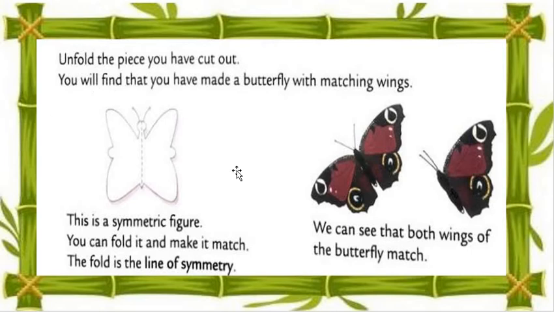See this unfolded piece we have to cut out, and we will find that we have made a butterfly with matching wings. Then after this is a symmetrical figure. See this, my dear students, it's called a symmetrical figure.